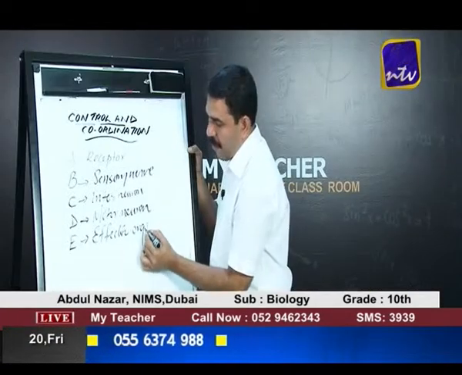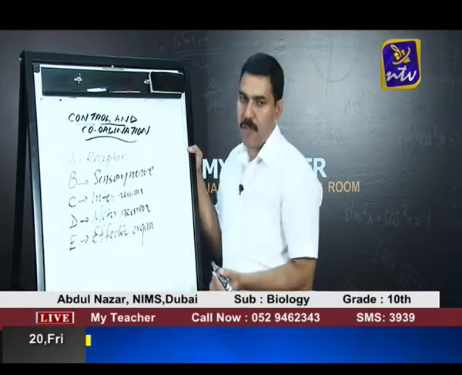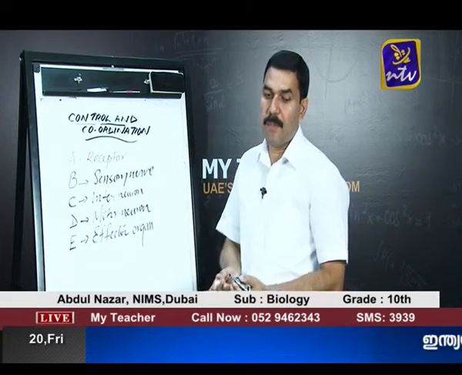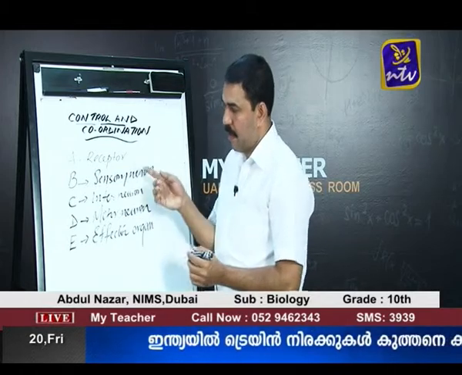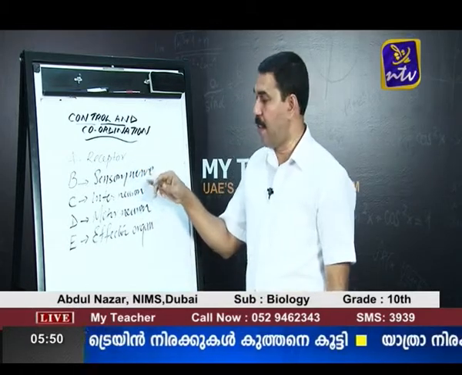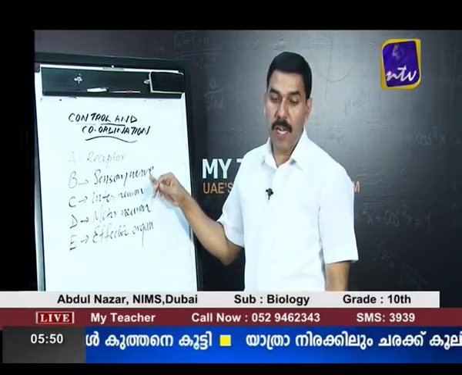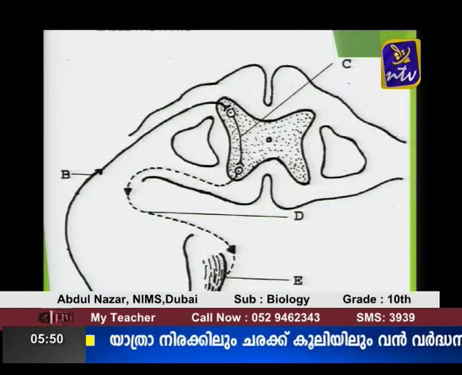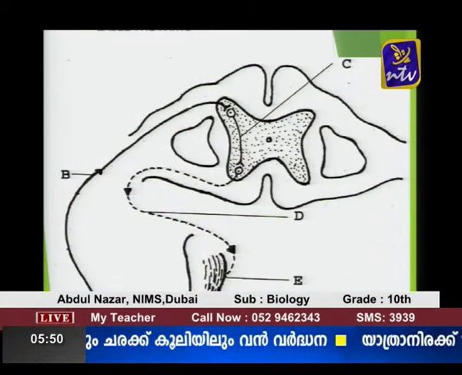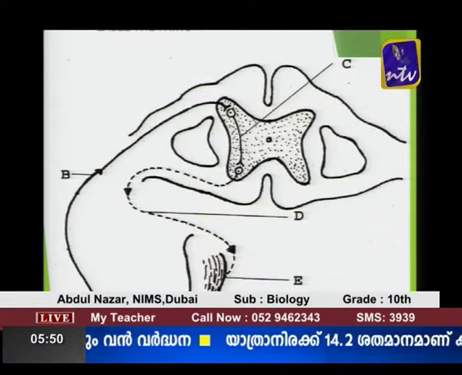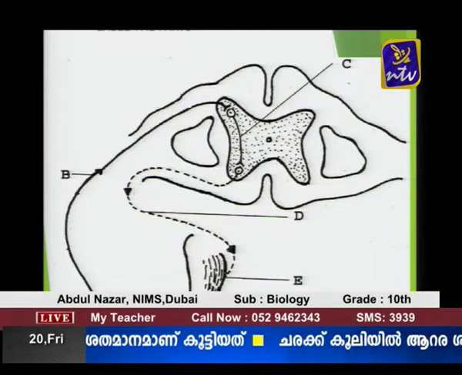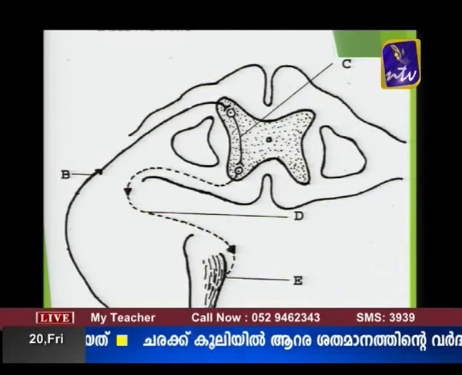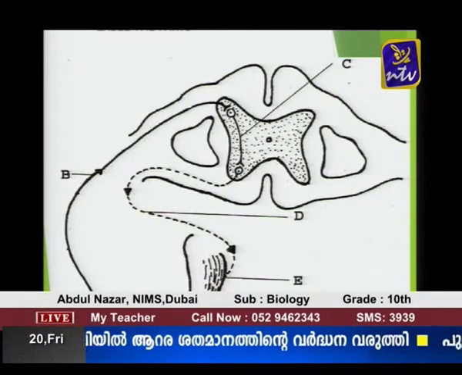I hope it is clear. So the question is to label the parts of the reflex arc. The first one is a receptor, which receives a stimulus. Second one is a sensory neuron that carries impulses to the spinal cord. And the third one is interneuron, a part of the spinal cord where the sensory neuron and the motor neuron are connected. Then the next part is motor neuron, and the last part, that is E, is the effector muscle which carries out the action.